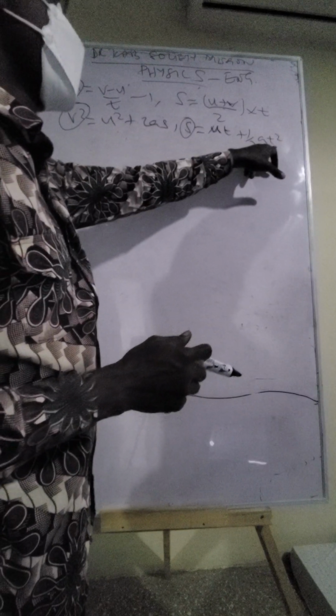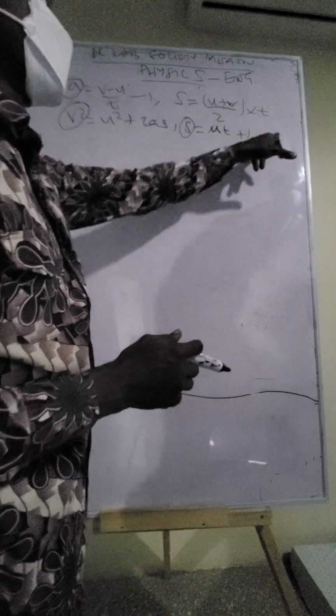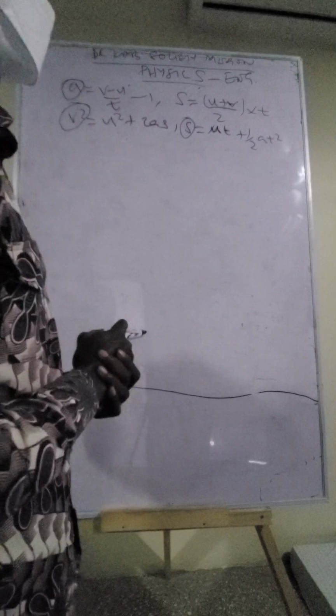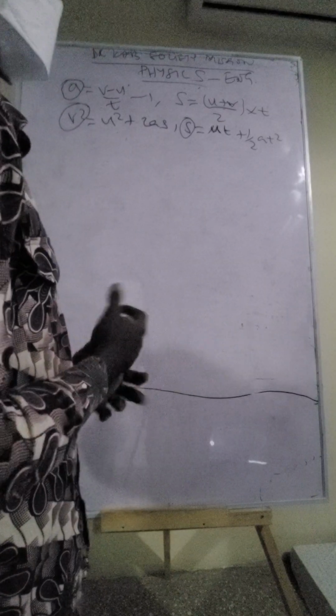So you realize that we found an equation for a, we found an equation in terms of velocity, and we found an equation for s. You can also work things out to get an expression for t. This is actually a kind of quadratic equation with respect to t, since we have t to the power 2. So when you are supposed to find t, you may have to apply the quadratic formula. So that should be remembered. These are the 4 equations. You can have them at the back of your mind.